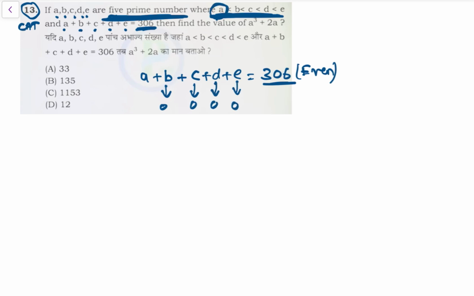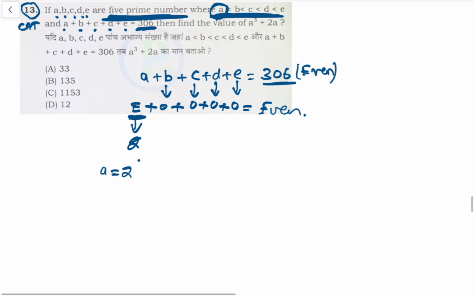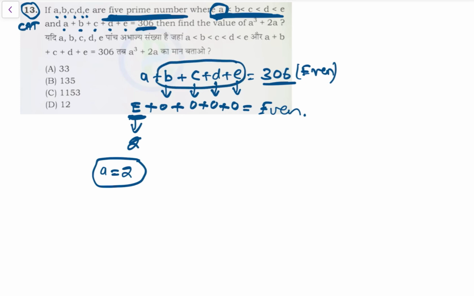अब ये is less than all the numbers, so this has to be even, and the even prime number is 2. So A is equal to 2. बाकी 2 नहीं हो सकता बिकॉज बाकी सब बड़ा है, और बाकी सब प्राइम नंबर्स हैं। So the smallest has to be there and even has to be there. Then what is the value of the expression?